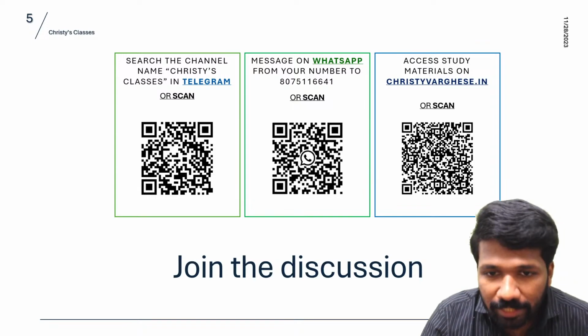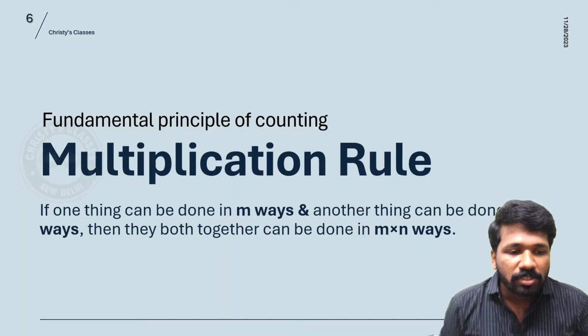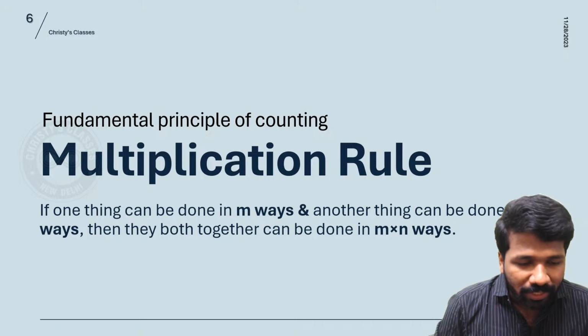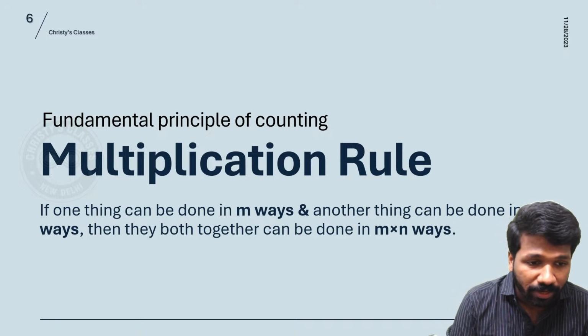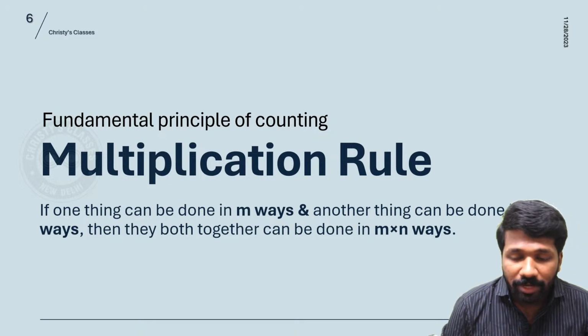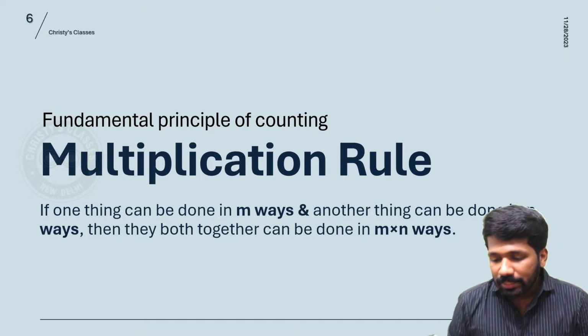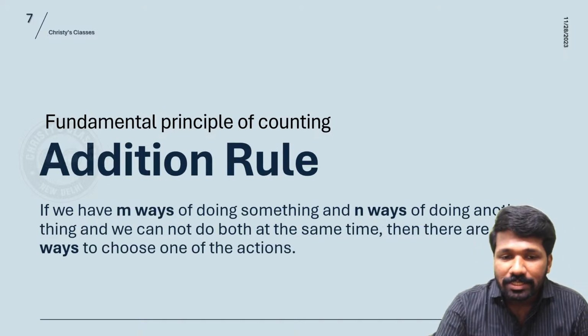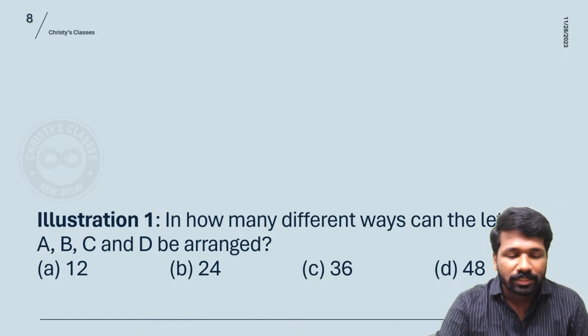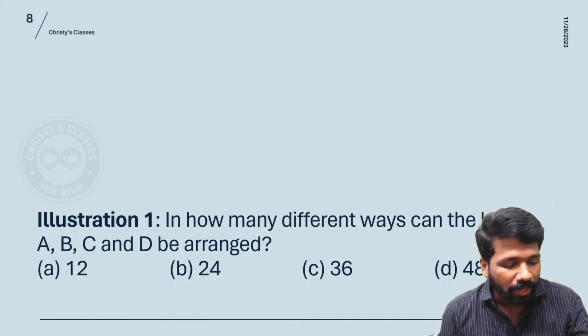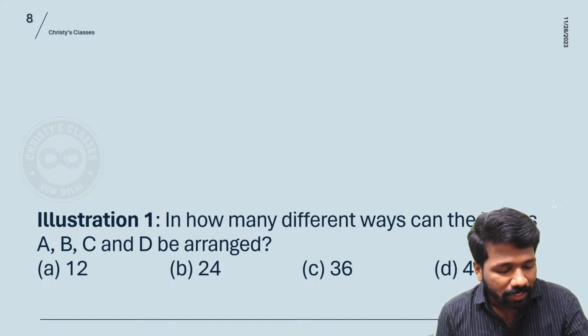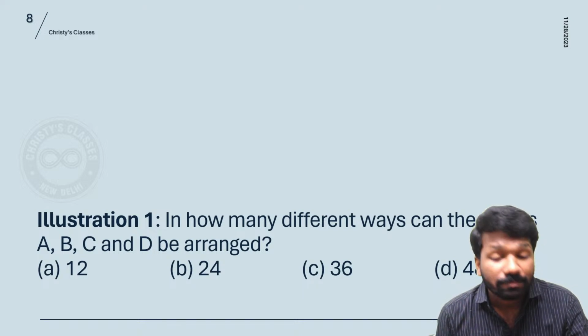Okay, so let us start. Fundamental principle of counting, multiplication rule: if one thing can be done in m ways, and another thing in n ways, both things together can be done in m into n ways. That is what we discussed last class. This idea is very important in today's class. Let's see a question and understand today's concept clearly. Then we will go to CSIR-NET or other exam questions also. First, let us get clarity of the concept with these questions.